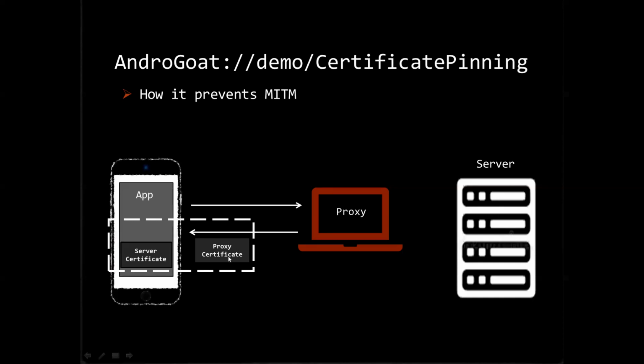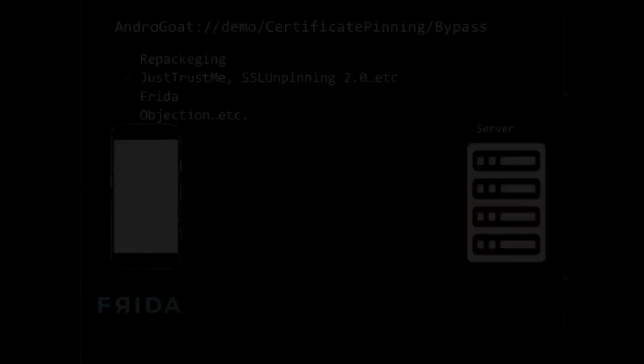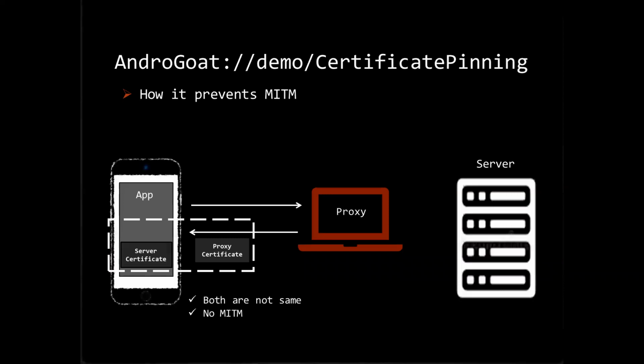As you clearly see, this is the server certificate, and this is the proxy certificate. Both are different. So when we compare these two, the comparison will fail. Both are not the same, so MITM is not possible. You can't intercept the traffic there. This is how certificate pinning helps us to prevent the MITM attack.